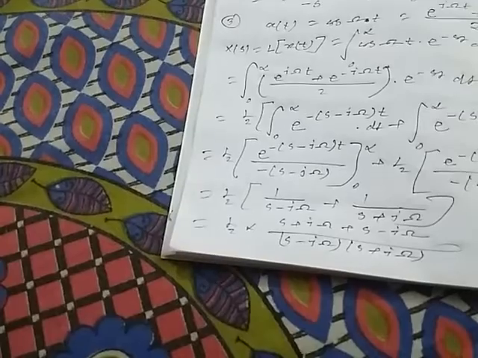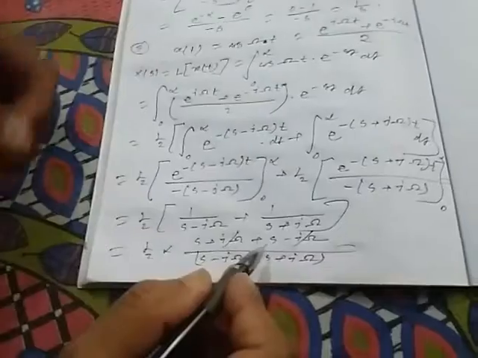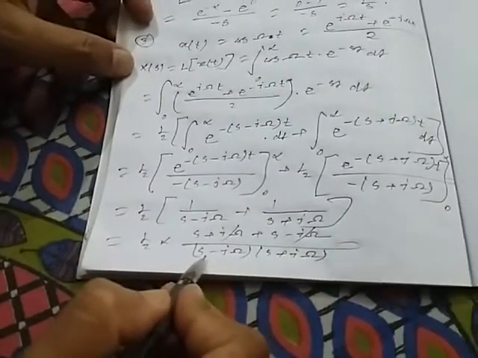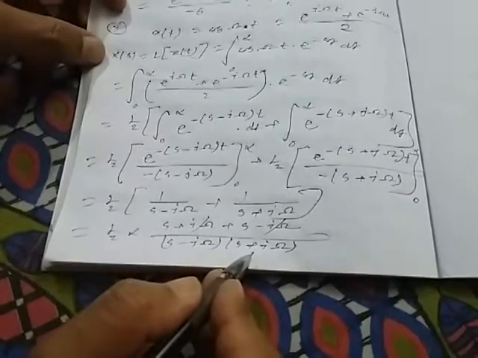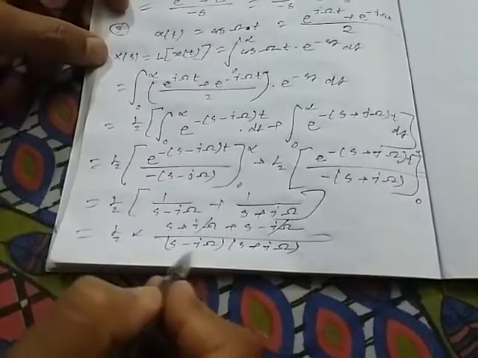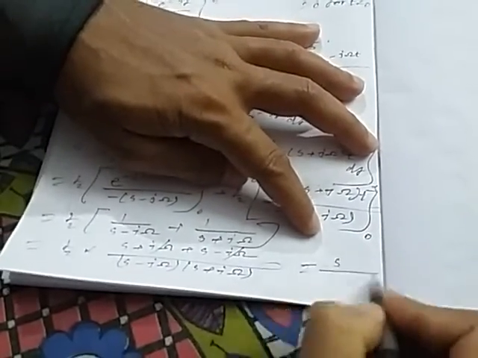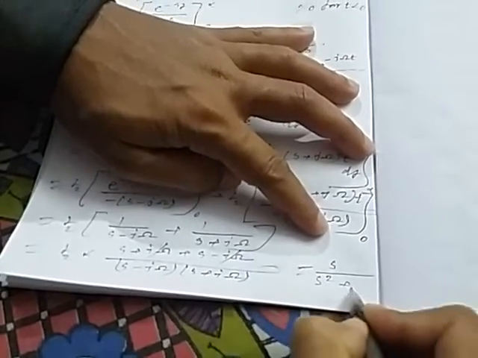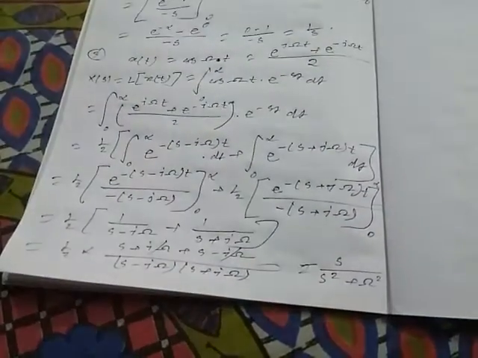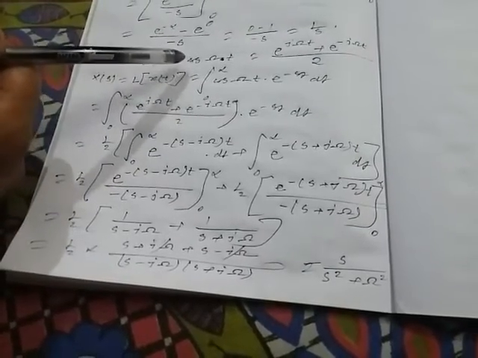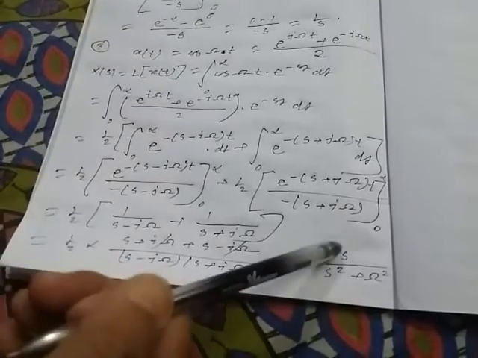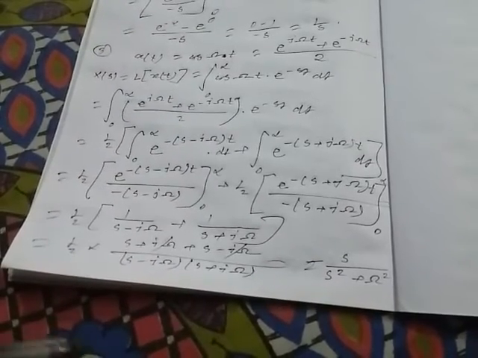Now these terms cancel out. Here will be 2s, and the denominator will be s square plus omega square, since j square is minus 1, so minus 1 into minus gives s square plus omega square. So this will be s by s square plus omega square. So the unilateral Laplace transform of cos omega t is s by s square plus omega square. Just remember this result.